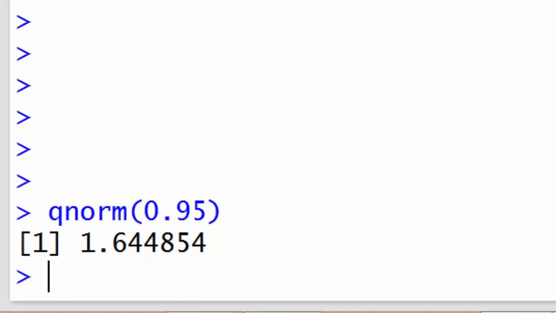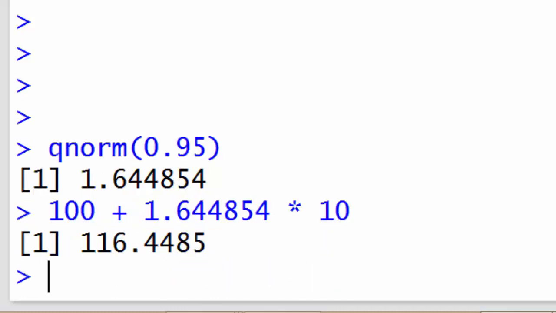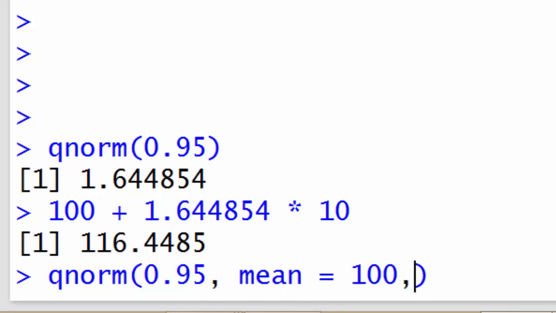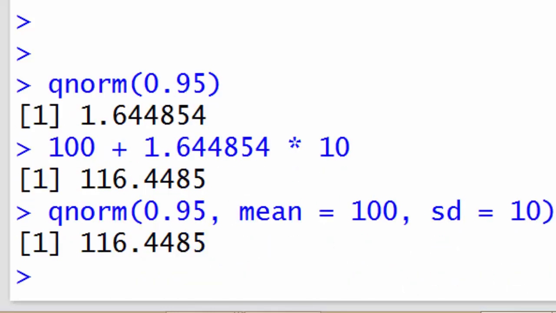So we could pretty easily just do that, right? 100 plus 1.644845, let's give it the whole thing, times 10, so that's 116.44. That's the answer, but let's do it the way we would without doing that calculation. So we would want qnorm 0.95, and then we'd tell it that the mean is 100 and the standard deviation is 10. And then you can see it gives the same number.